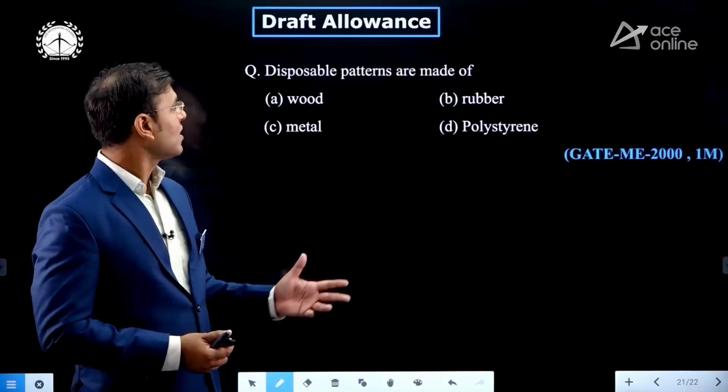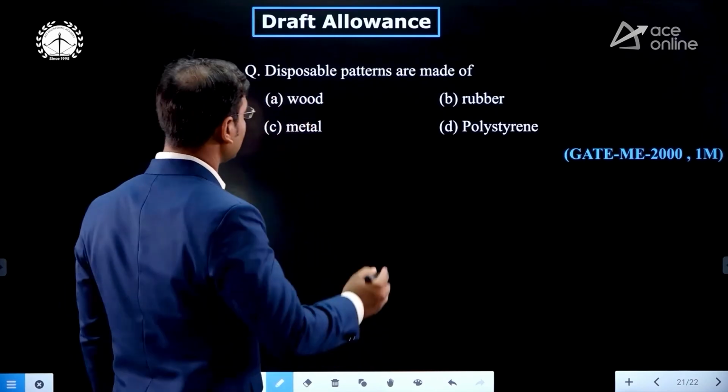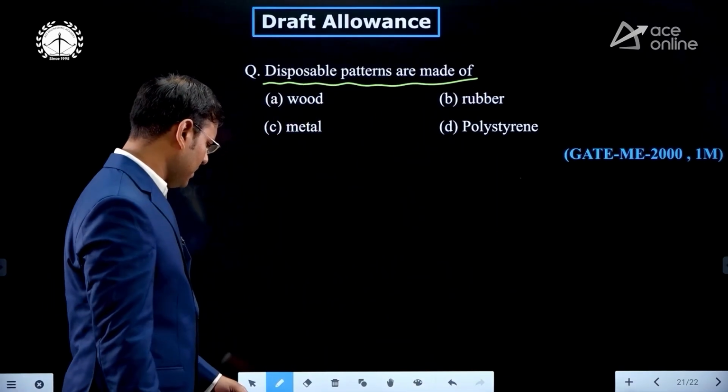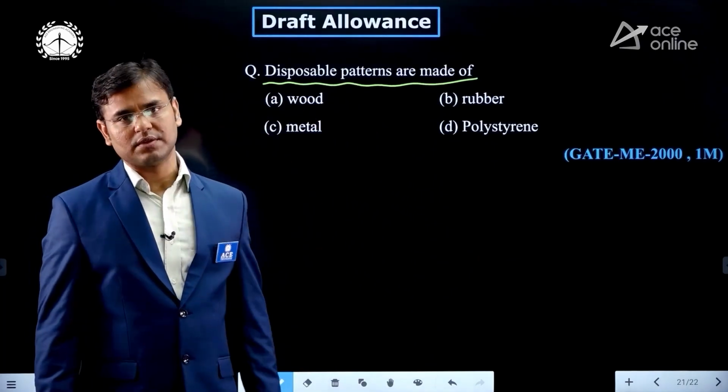Now see the question on draft allowance. A disposable pattern is made of... Just see, mechanical 2000 question. The disposable patterns are made up of. What is meant by disposable? Disposable means thrown away after being used.